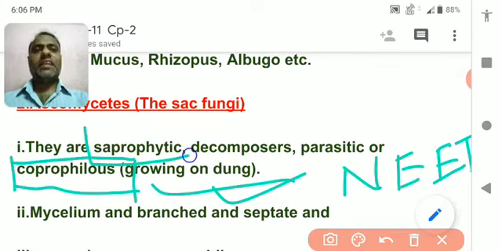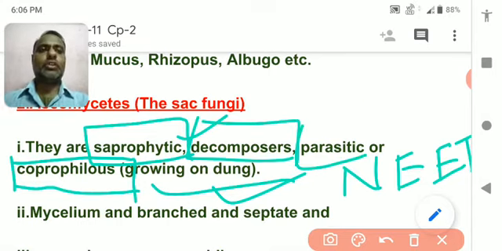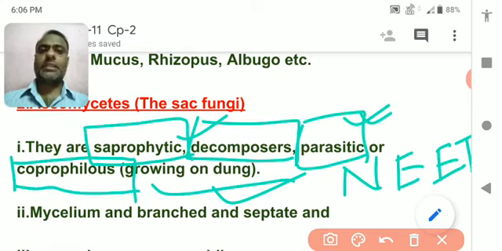So what different kinds of nutrition do they follow? They can follow the saprophytic mode of nutrition. They act like decomposers. They can also follow the parasitic mode, and they can live on dung and obtain food from it. Dung means cow dung.